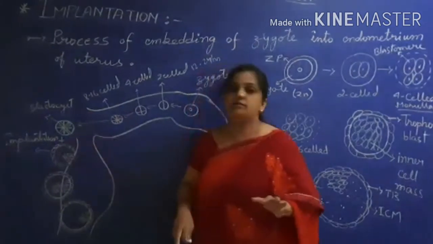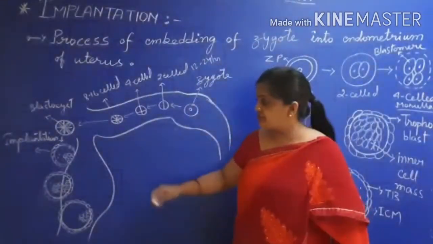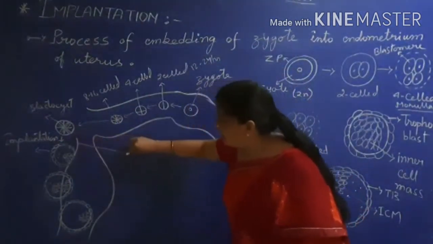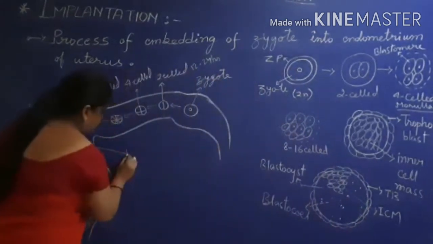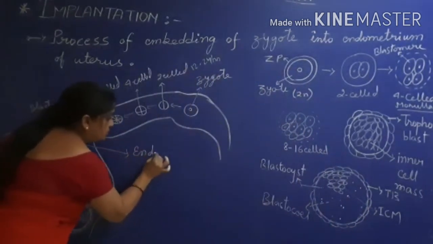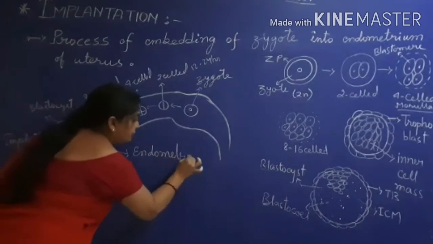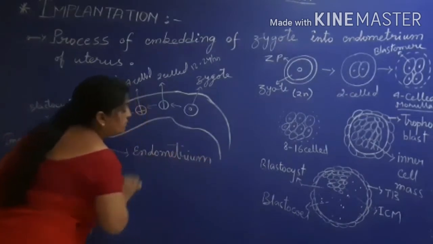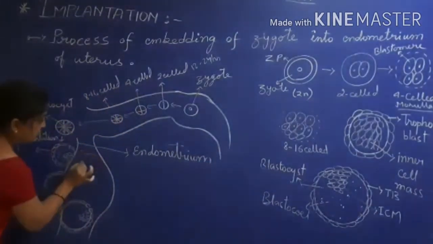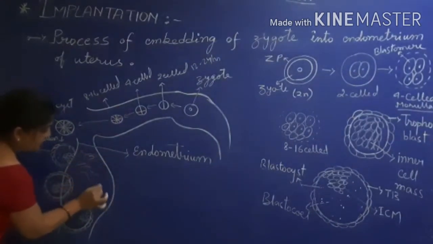So what is this implantation? I told you, this is the layer of your endometrium. The endometrium is the inner lining of the uterus, and it is highly supplied by blood vessels.